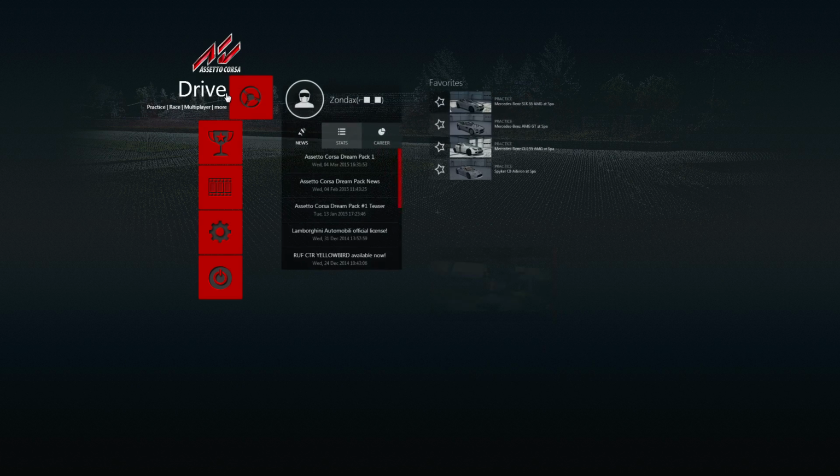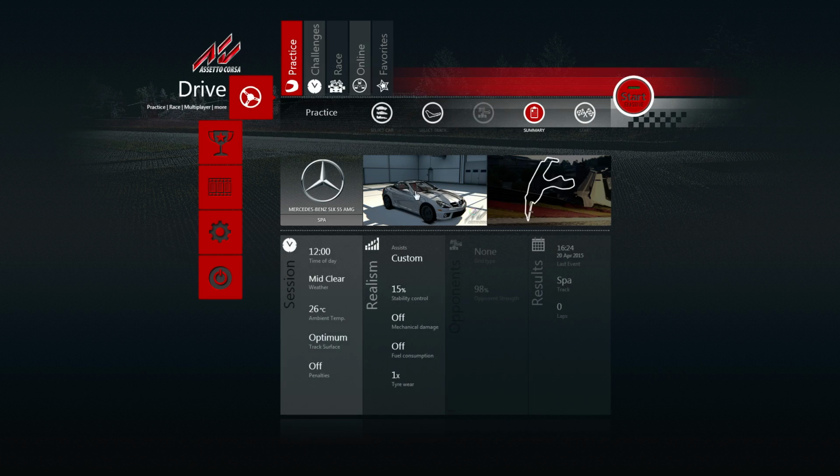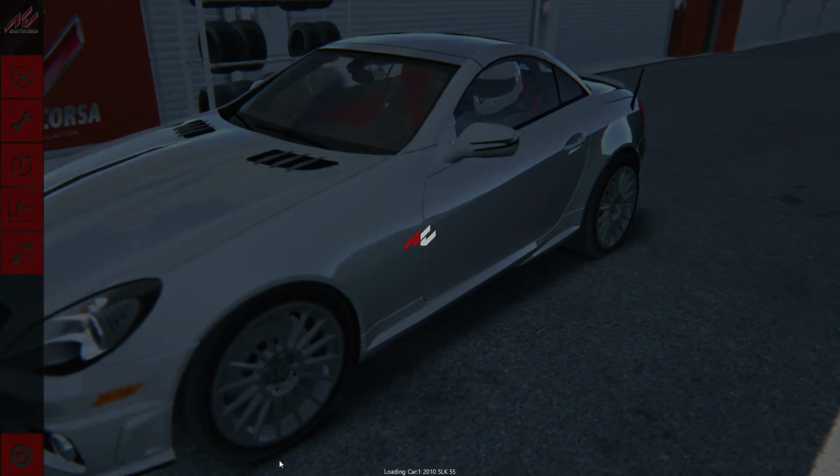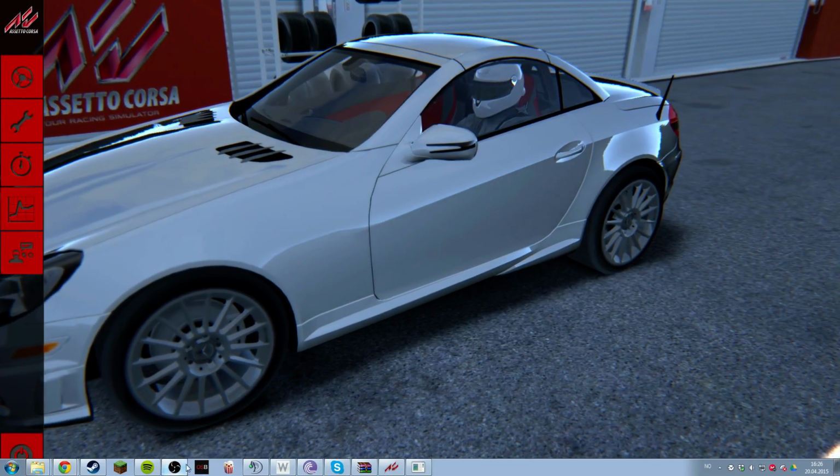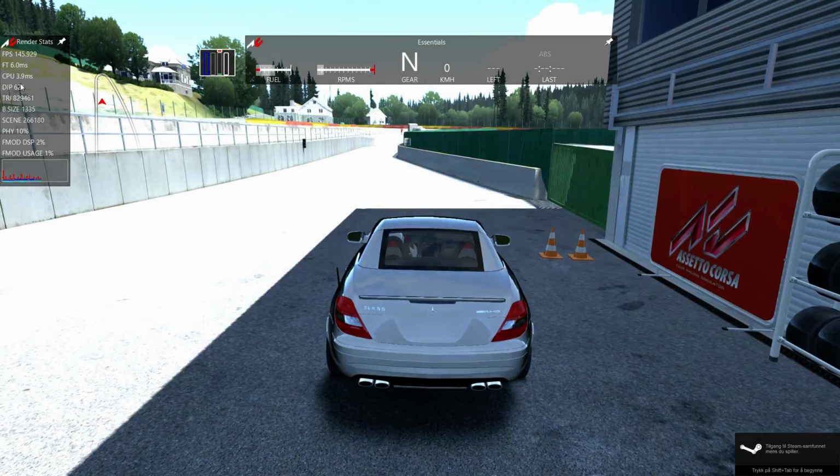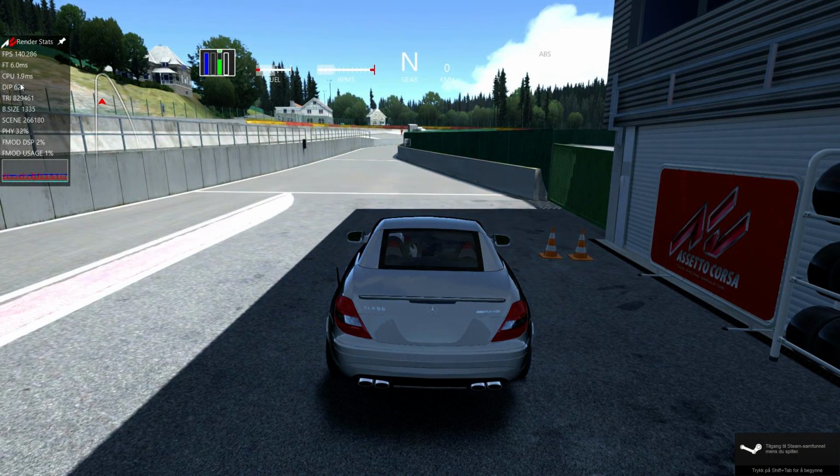You guys know these steps. Drive the same car still. Start. Alright, you guys don't see anything. Let me fix this for you. Tab out. Open up. There we go. Now you can see, and you can already hear it works.